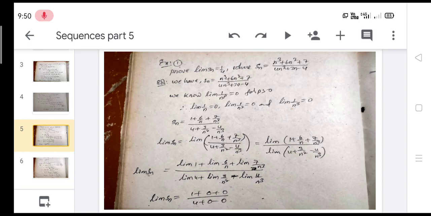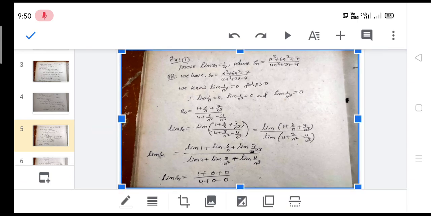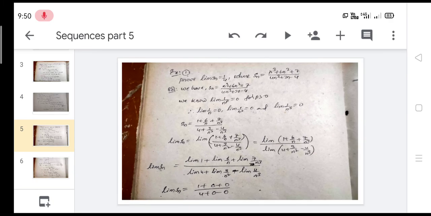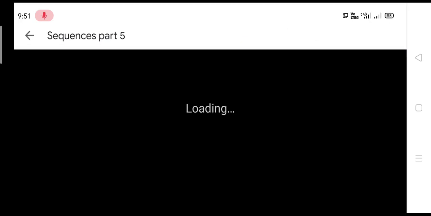So here we have Sn is equal to (n cube plus 4n square plus 3) by (4n cube plus 3n minus 4). Here we know that limit of 1 by n power p is equal to 0 for p greater than 0. Therefore, limit of 1 by n is equal to 0 according to that property, and according to the same property, limit of 1 by n square is also 0.